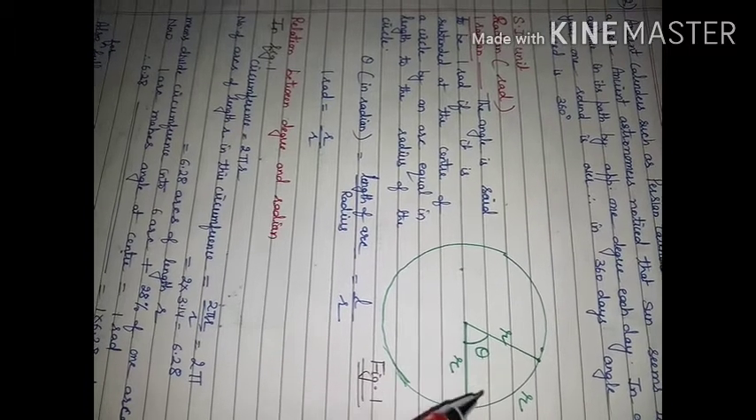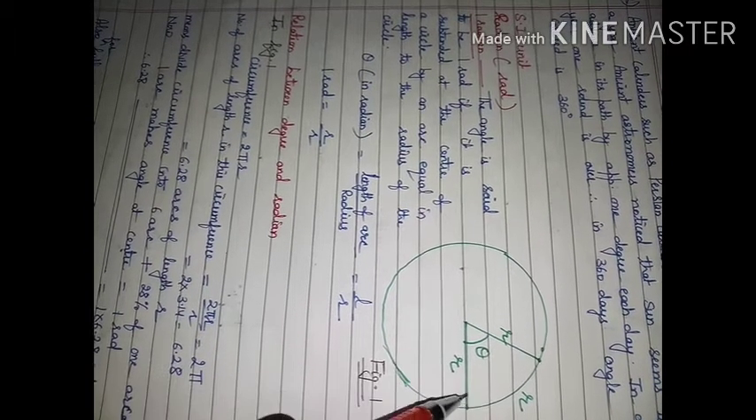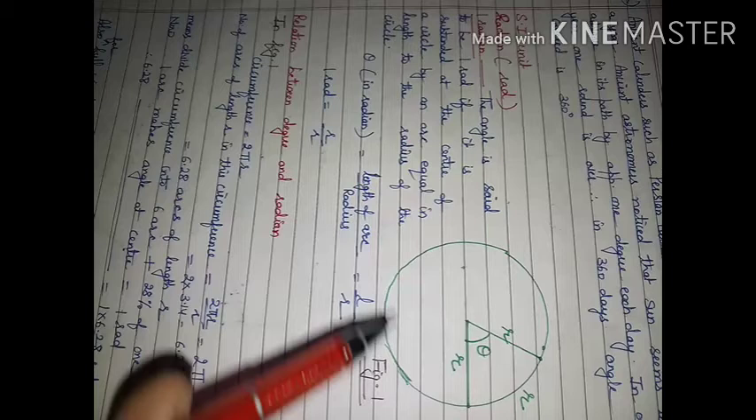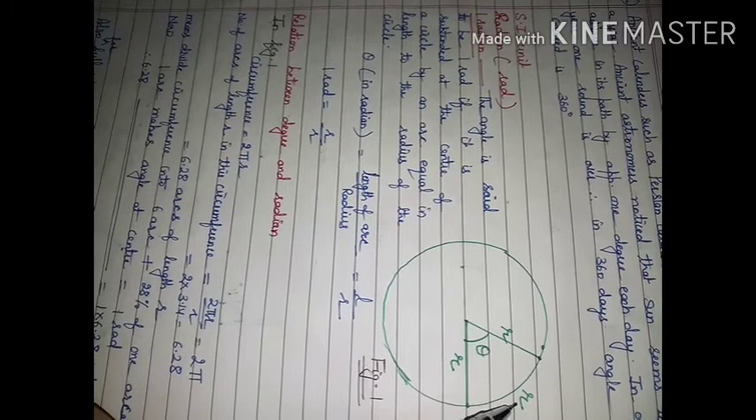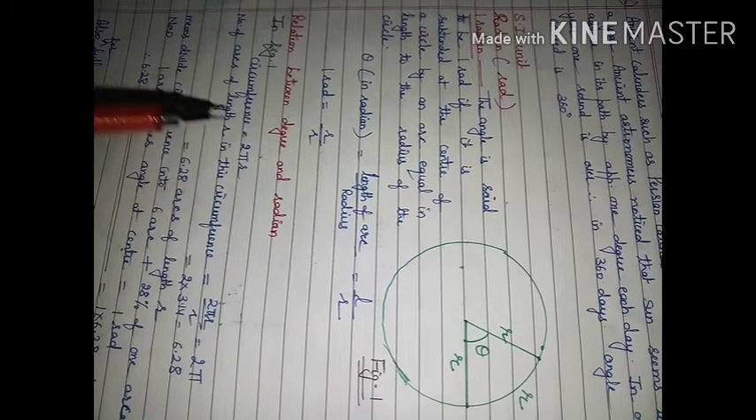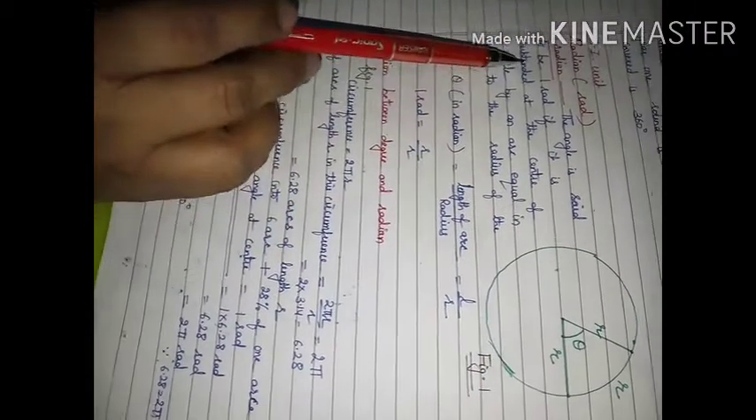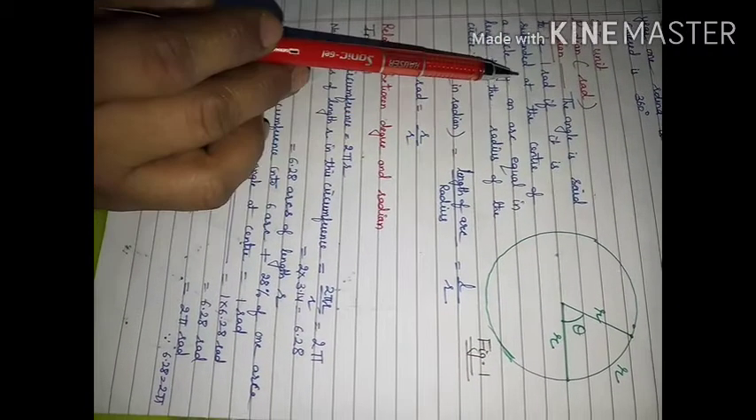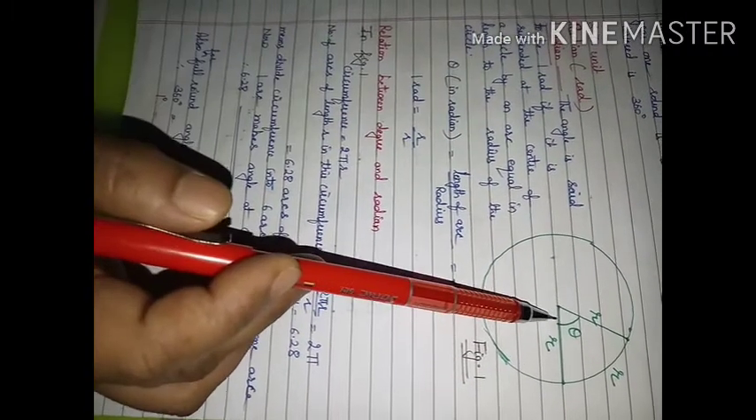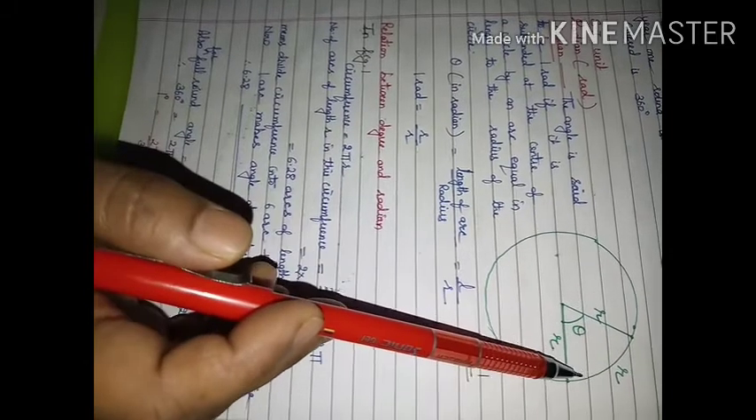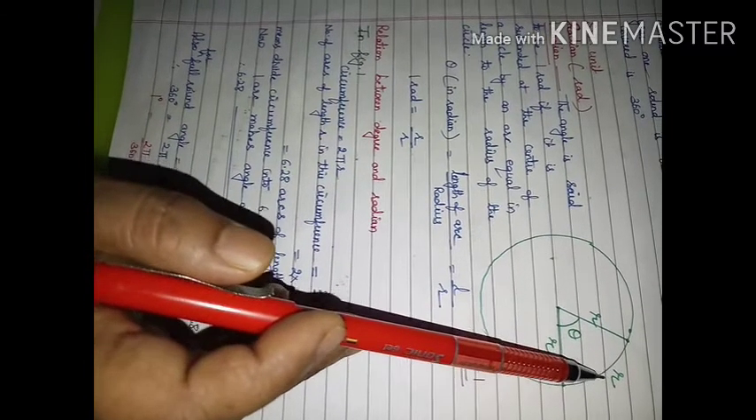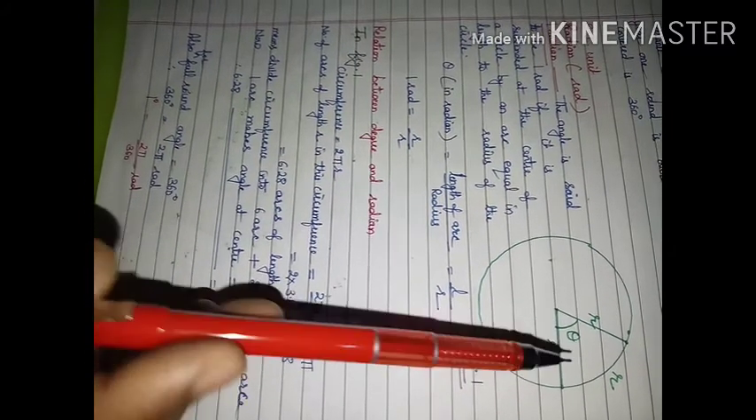Actually, theta is equal to length of arc divided by radius of circle. And in this case, length of arc is equal to radius. So r divided by r, we will be able to get 1 radian. So angle is said to be 1 radian if it is subtended at the center of the circle by an arc which is equal in length to the radius of the circle.